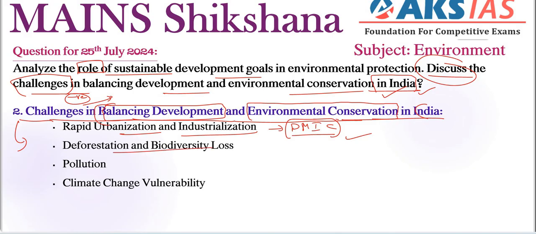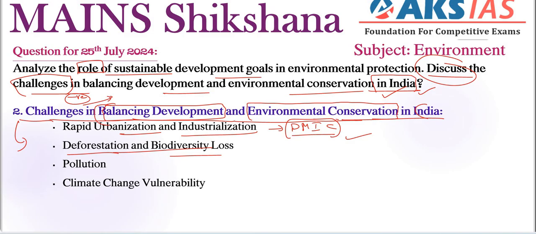That is the main important thing, right? Next, deforestation and biodiversity loss. Here, afforestation means we can gain our forest cover, right? We can increase our forest cover, but deforestation.